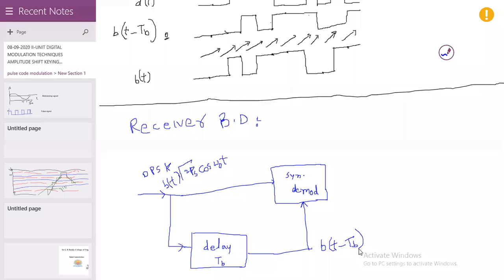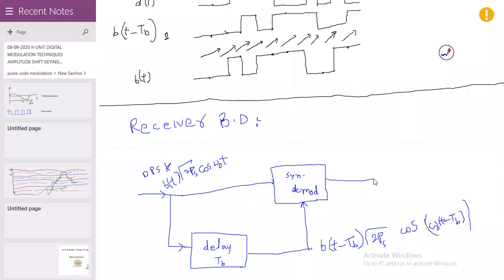So at the output of the delay network, we write b(t minus TB) into root of 2Ps into cos of omega naught into (t minus TB). So this is the output of this delay network.